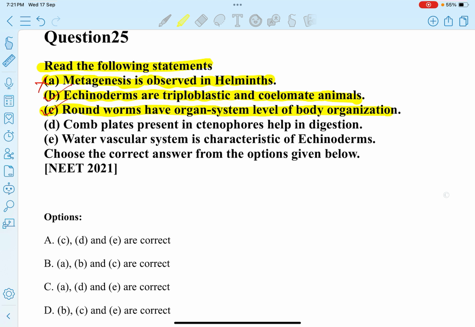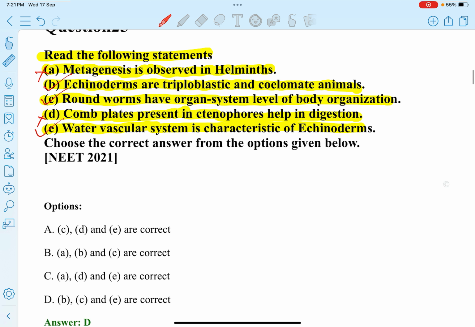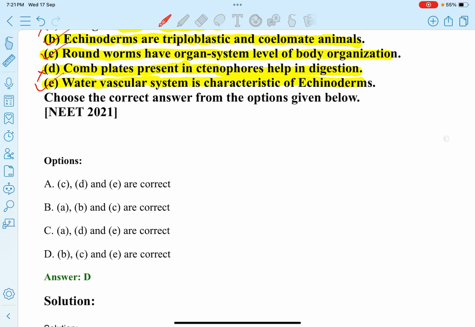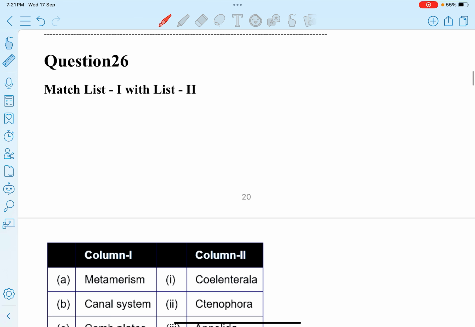D: comb plates present in ctenophores help in digestion. This statement is incorrect. E: water vascular system is characteristic of echinoderms. This statement is also correct. So B, C, and E are correct. Option D.